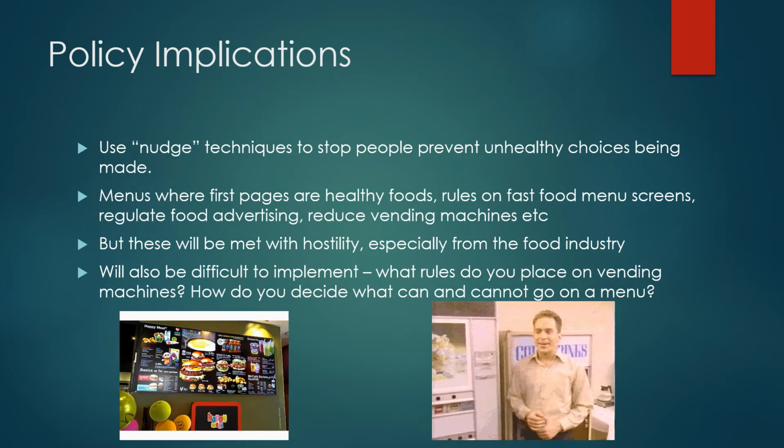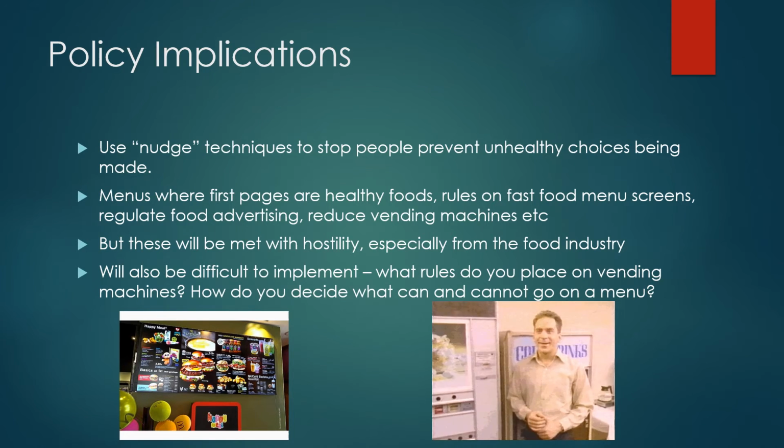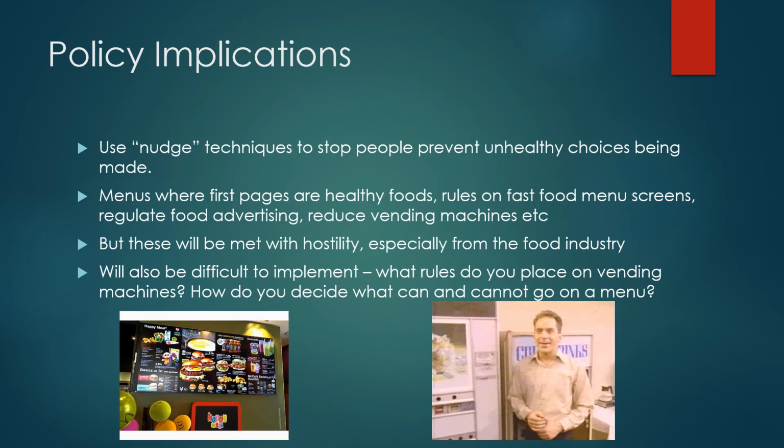The other ideas you can do are regulate food advertising and reduce the amount of vending machines in, say, an office. But again, these ideas are very likely to be met with hostility, especially from the fast food industry. Along with that, they'll be very difficult to implement. For example, what rules do you place on the number of vending machines you can have in an office? And how do you regulate the rules behind what's healthy and what's not healthy on menus?